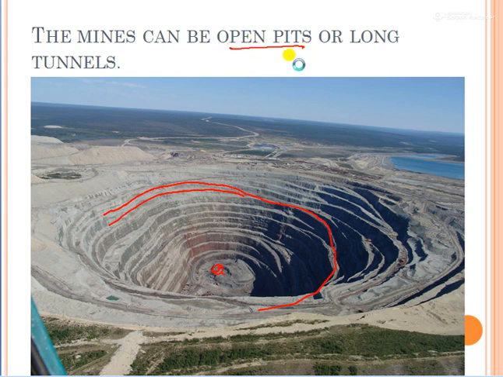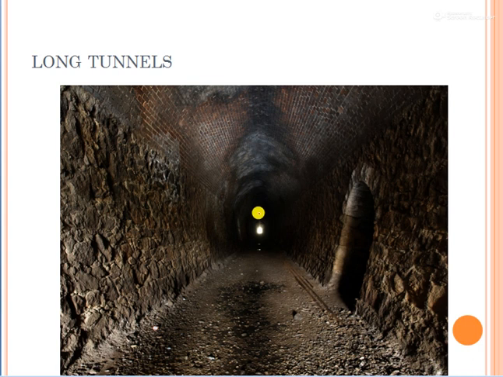Let us see the long tunnel. Long tunnel means straight. This is a kind of long tunnel. These long tunnels are straight and very long. What they are doing is digging the mountains, or digging the earth and going straight like this. They are making this long tunnel. It is going straight, it is not going downwards. It is going like this, straight, on the earth surface. So from long tunnels also we are getting ore, from open pits also we are getting ore.